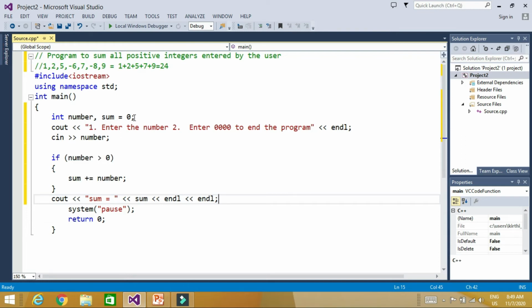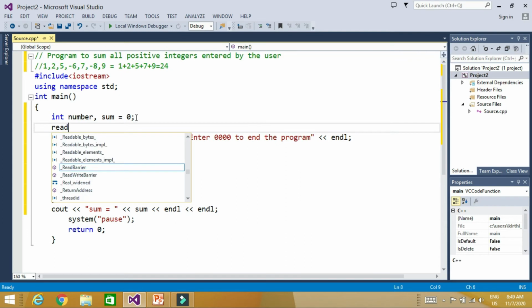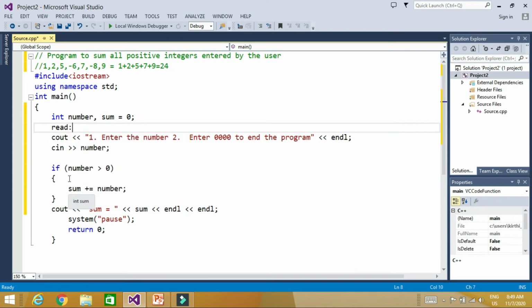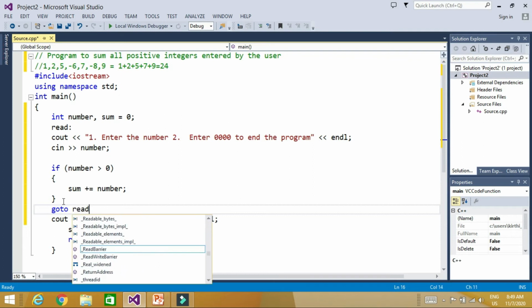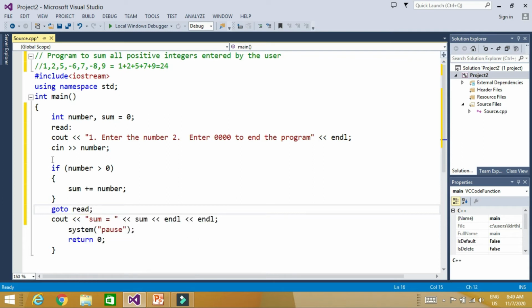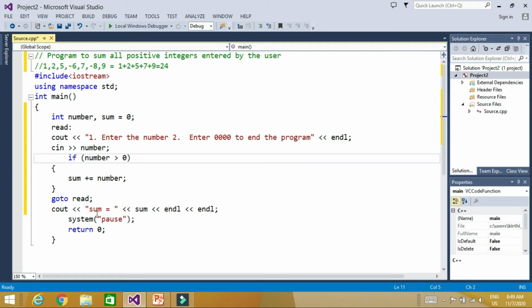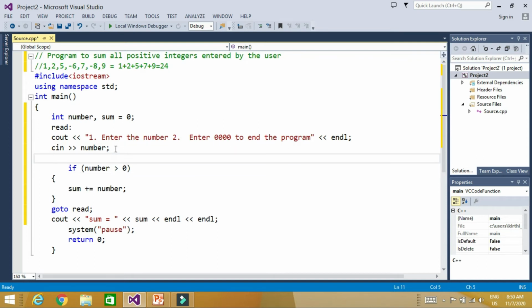So let's say we use a label, and I write the label here, read, and if the number is greater than 0, then it's okay, and every time it is going to go to read. Whenever you enter a number greater than 0, it will add it to the sum, and then go to the read label again. Then it will do the sum and print it. But now how to exit, because we said that if the number is 0, then it should exit the loop.